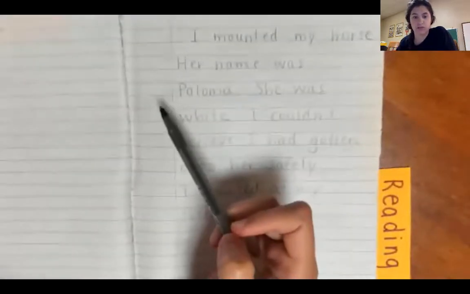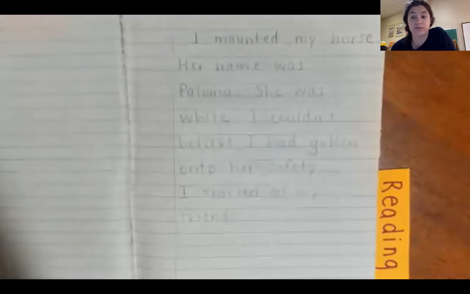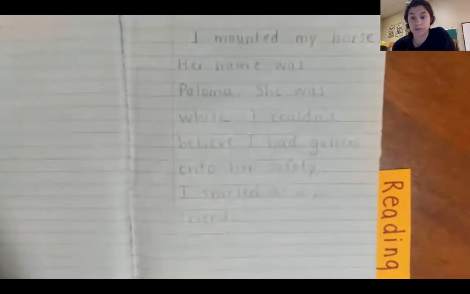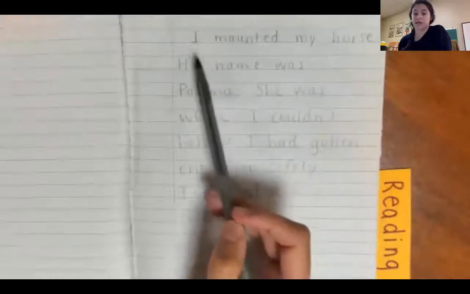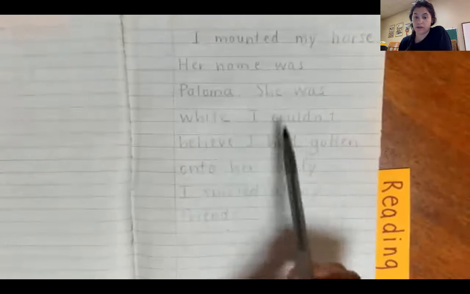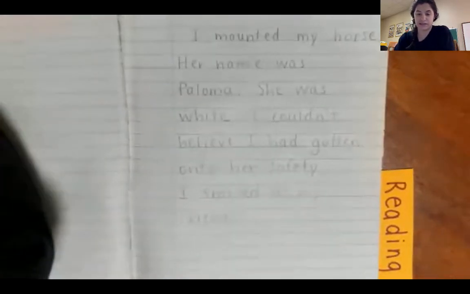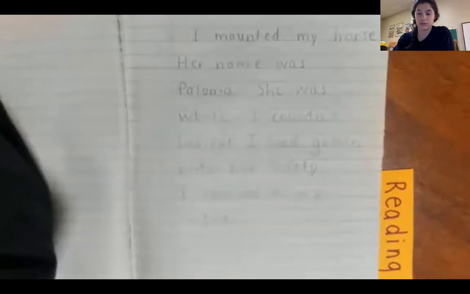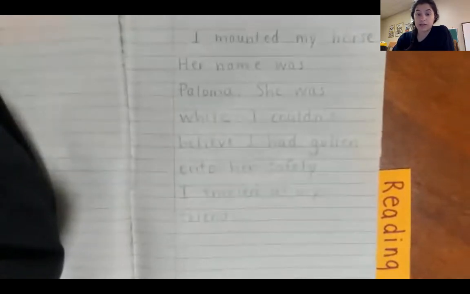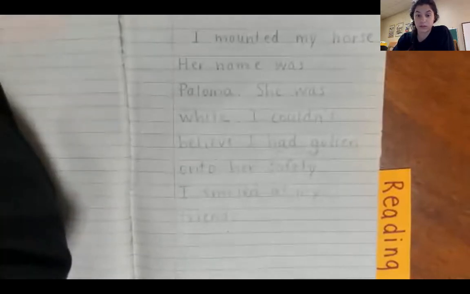So I'm going to show you one last time how I turn my story into an okay, kind of boring page of my narrative and turn it into a much more descriptive piece by adding dialogue and descriptions, okay? This is what I have to begin with. I mounted my horse. Her name was Paloma. She was white. I couldn't believe I had gotten onto her safely. I smiled at my friends, right? This is my story about my horseback riding trip. I'm going to show you how I turn it into a more descriptive piece and really make the reader imagine what's going on, okay?